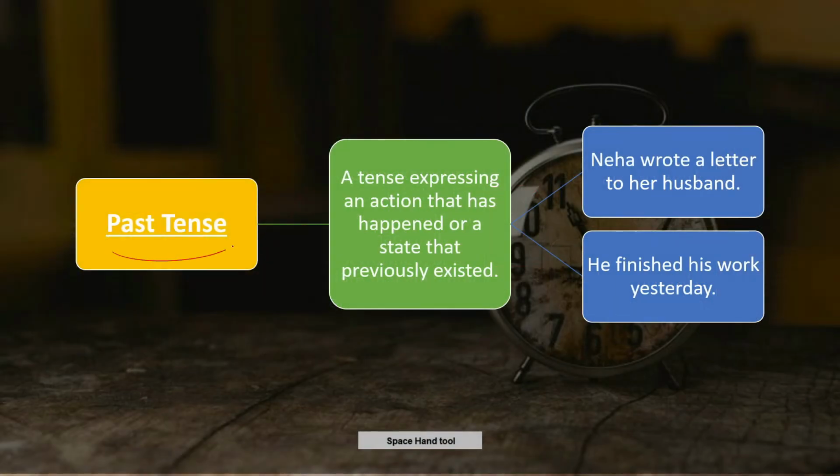Now comes the second category, past tense. Past tense is a tense expressing an action that has happened or a state that previously existed. For example, Neha wrote the letter to her husband or he finished his work yesterday.